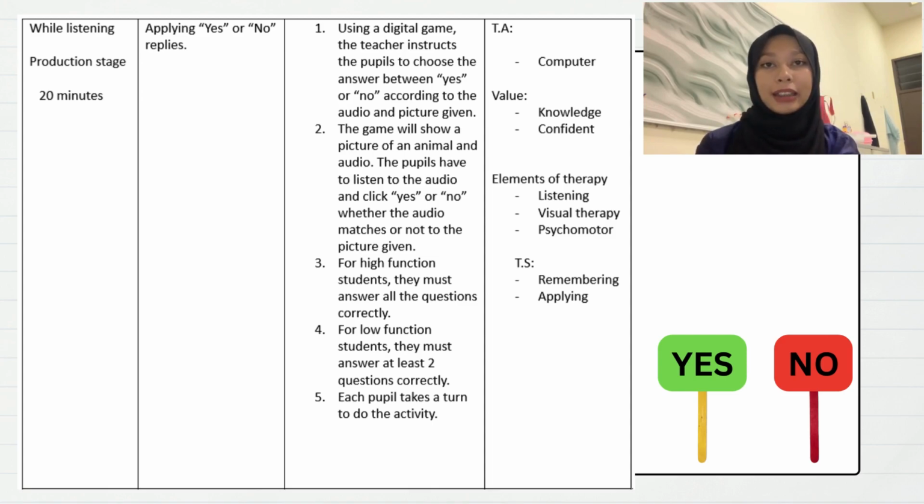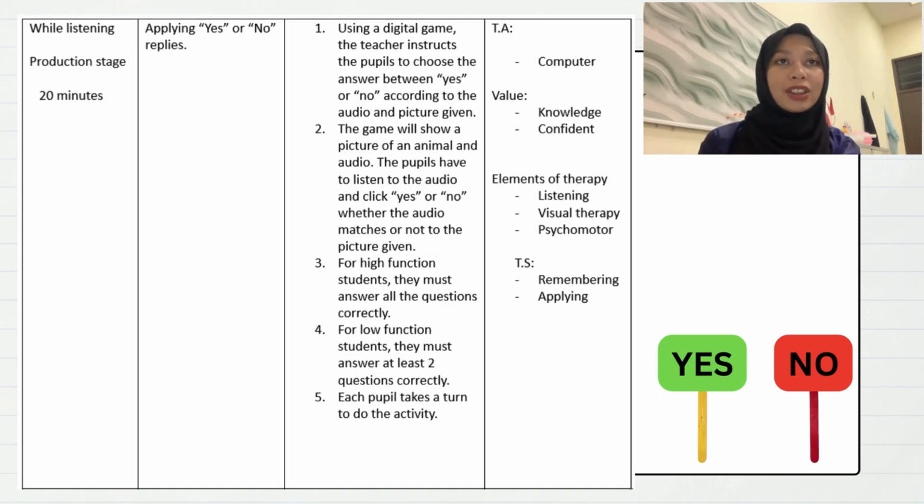Using a digital game, the teacher instructs the pupils to choose the answer between yes or no according to the audio and picture given. The game will show a picture of an animal and audio. So what pupils have to do is listen to the audio and click the answer yes or no, whether the audio matches the picture given or not.